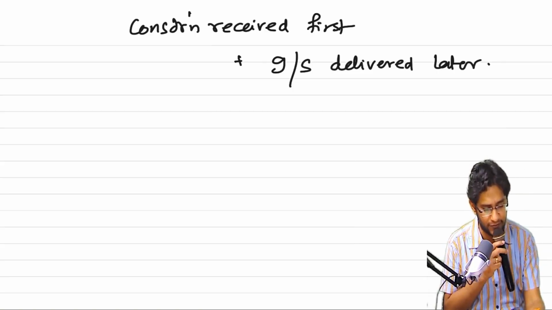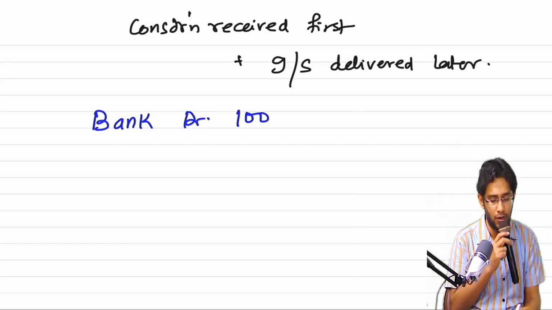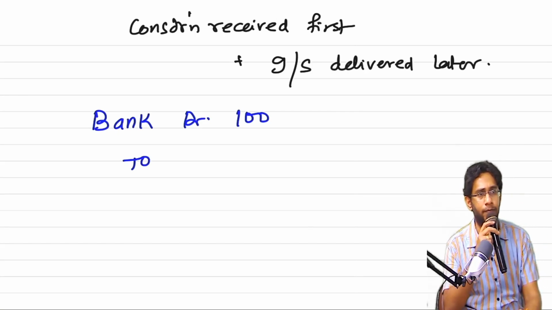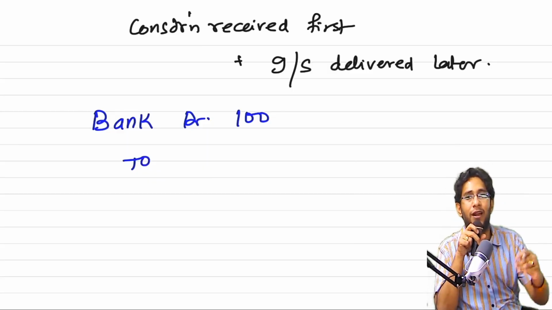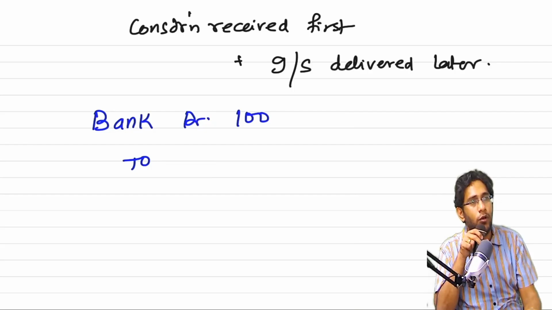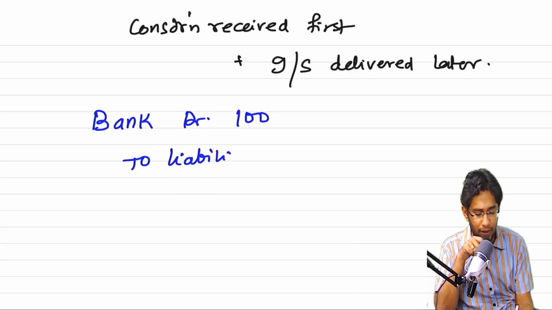In this case, first observe this. The customer paid you 100 rupees. Happily write bank account. Tell me, can I recognize revenue? Why can't you recognize revenue? Goods and services will be delivered after 3 years. Today, how can you recognize revenue? You cannot recognize revenue. Since you are not recognizing revenue, this will definitely become a liability. Done.